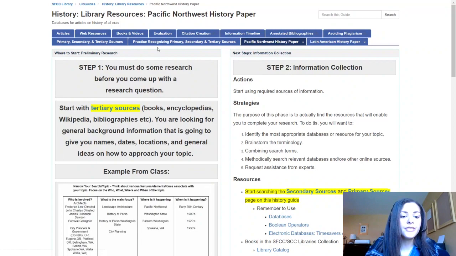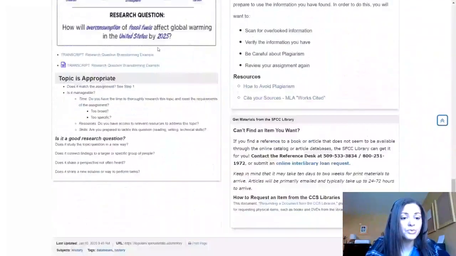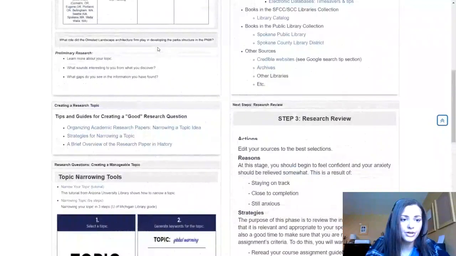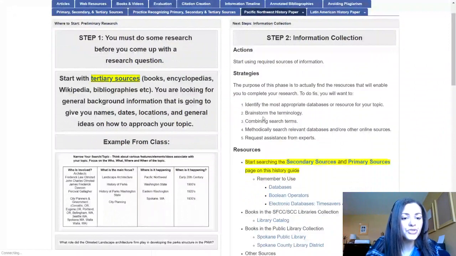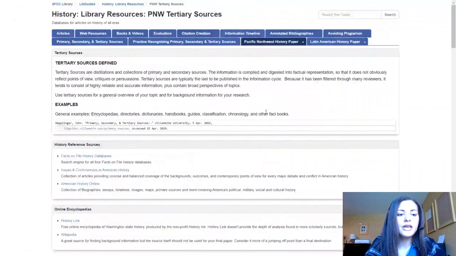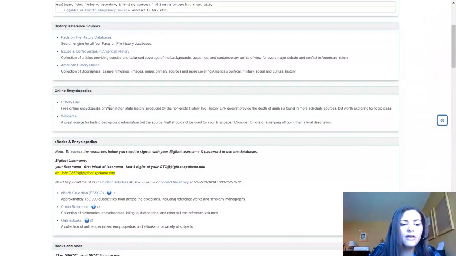You can see here that it walks you through the steps of developing a good research question, so if you want more resources on that, this is a great place to go as well. If you're still getting familiar with your topic, click here for tertiary sources, and then from here start to explore the different databases we have that are good background information. So there's Issues and Controversies in American History. At this point, I would even say Wikipedia is a good place to check. Obviously, don't use those in your final resources, but it is a good place to just get familiar with your topic.